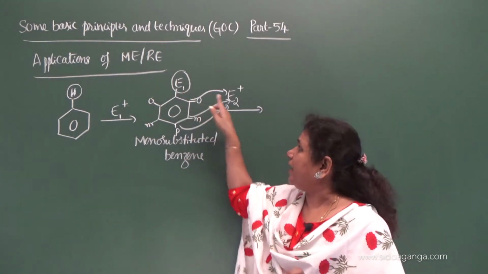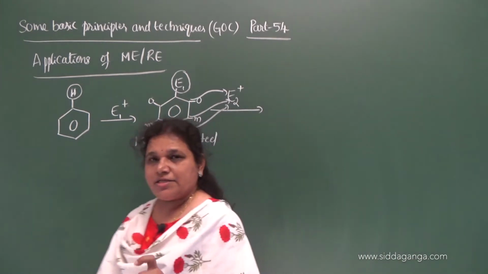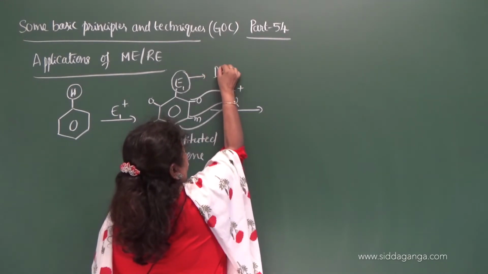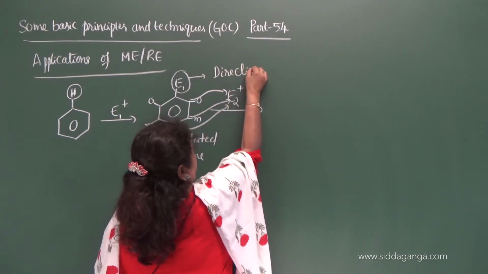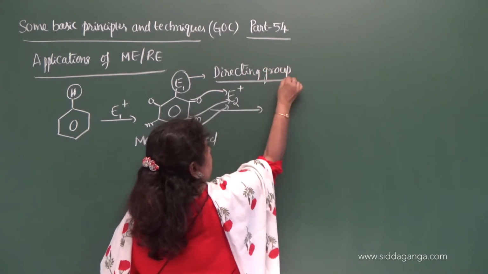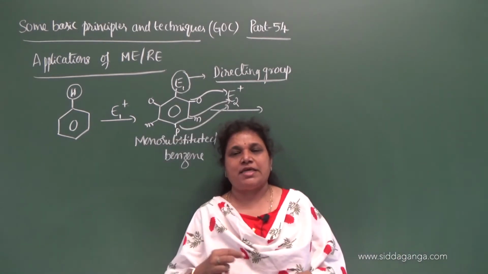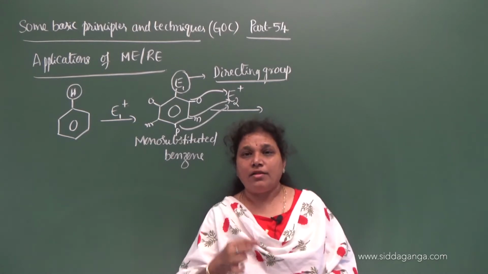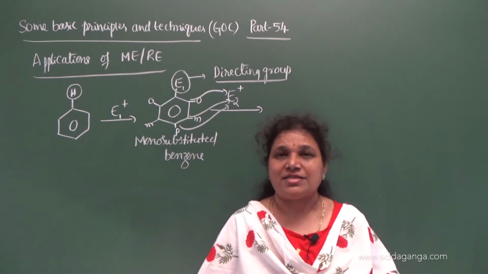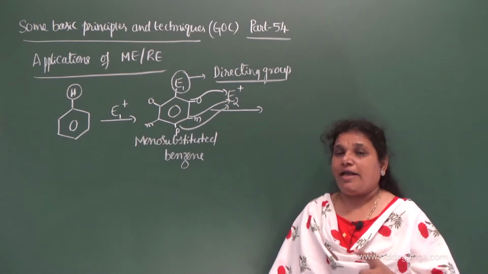This E1 directs the E2 on the benzene ring, and hence the substituent group which is already present on the benzene ring is called the directing group. What is it called? Directing group. It is called a directing group because it directs the incoming second substituent group on the benzene ring during disubstitution. Where it gets substituted is decided by E1, and hence it is called the directing group.